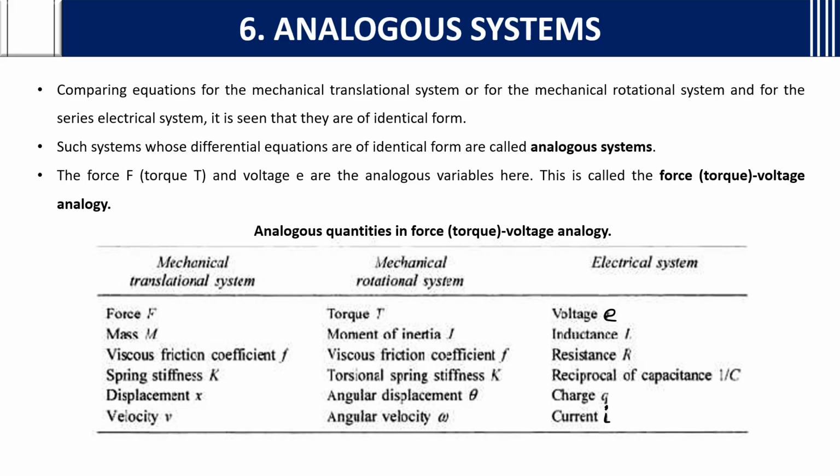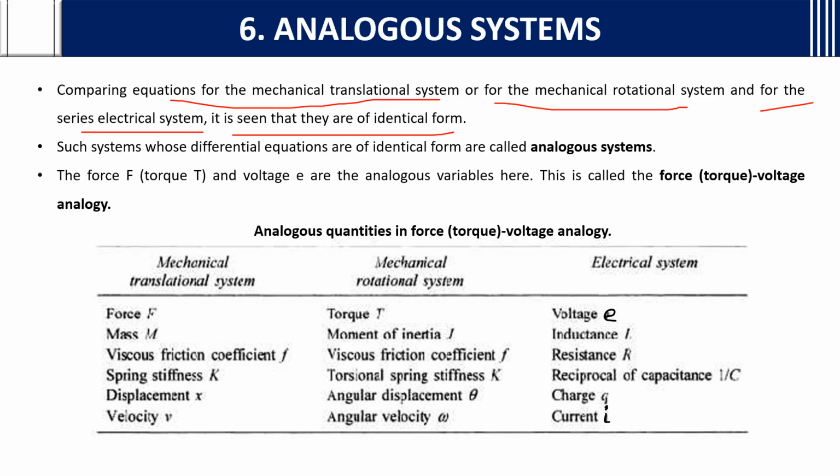Analogous systems. Comparing equations for the mechanical translational system or the mechanical rotational system and for the series electrical system, it is seen that they are of identical form. As I discussed in the previous two videos, mechanical translational system and mechanical rotational system can be converted to electrical system so that they are of identical form, they are analogous. So it can be converted from mechanical to electrical and electrical to mechanical, like mechanical translational to electrical, electrical to mechanical translational, mechanical rotational to electrical and electrical to mechanical rotational system.